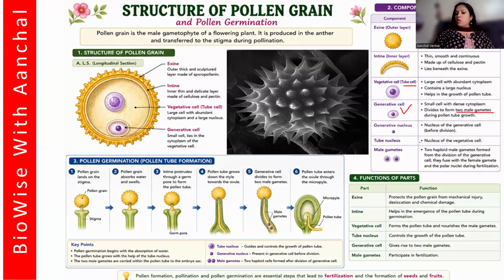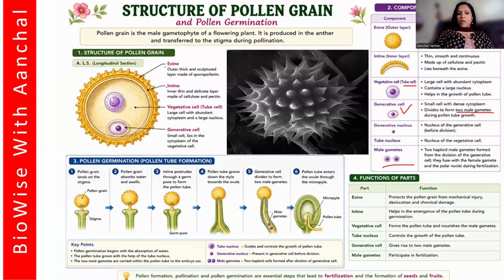Okay. Now, tube nucleus is the nucleus of the vegetative cell. Generative nucleus is the nucleus of the generative cell. Is this clear? So, two male gametes are basically formed from the division of the generative cell. They fuse with the female gamete and the polar nuclei during fertilization. So this is what the structure or components of pollen are all about. You can see the structure here.